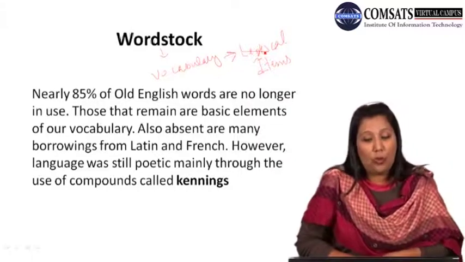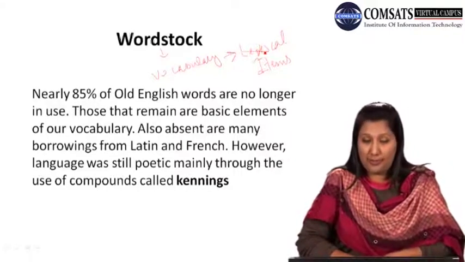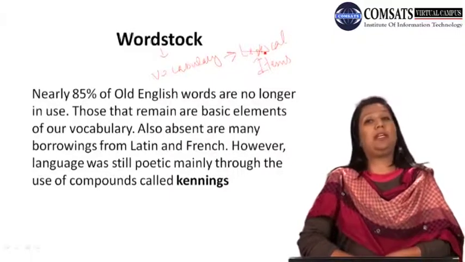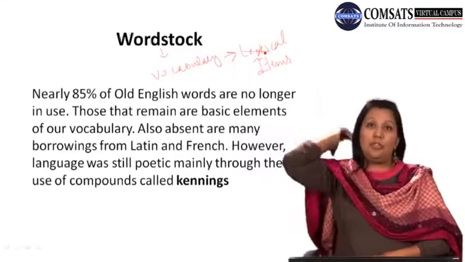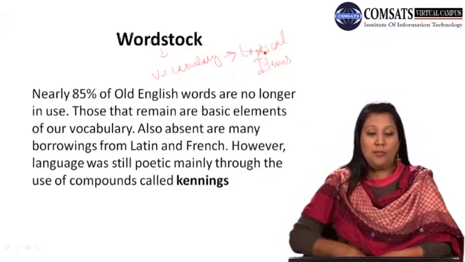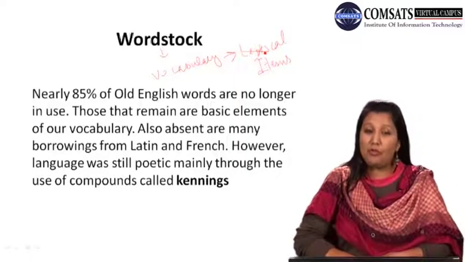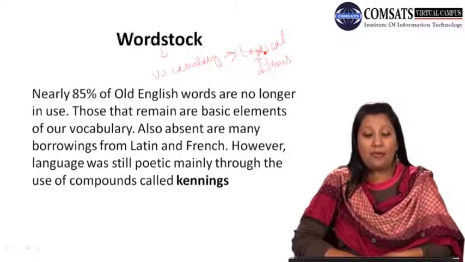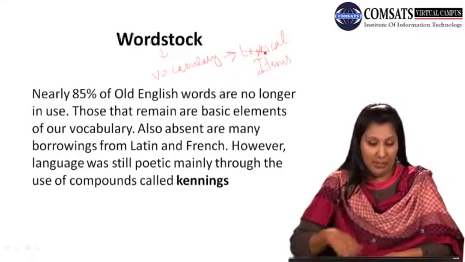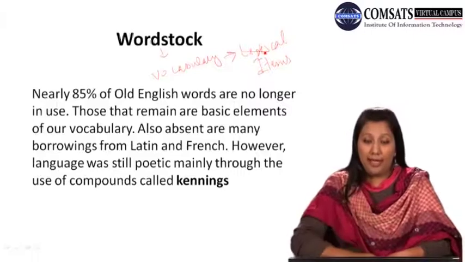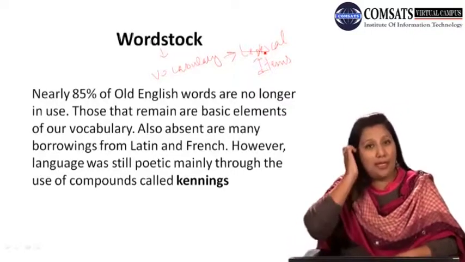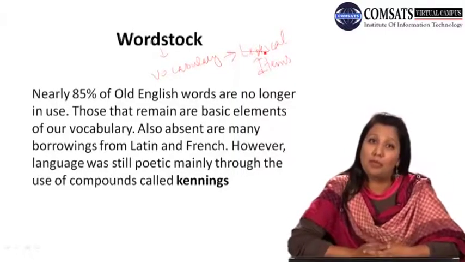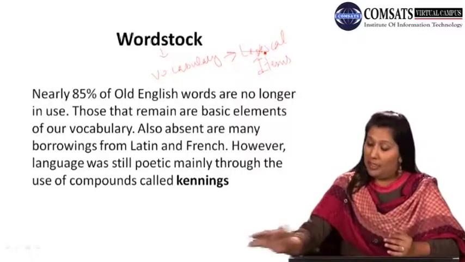Nearly 85% of the Old English words are no longer in use. Yes, as you can see, today's modern English is so much changed. It's not the same as it used to be. They are not in use. Those that remain are basic elements of our vocabulary, and also absent are many borrowings from Latin and French. However, the language was still poetic, mainly through the use of compounds called kennings. Yes, the language has maintained so many things, but at the same time there are many words that have already been lost.